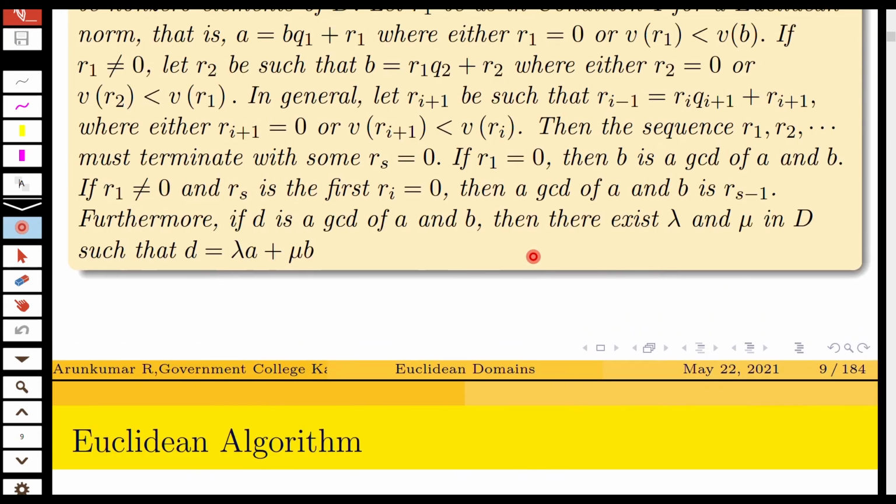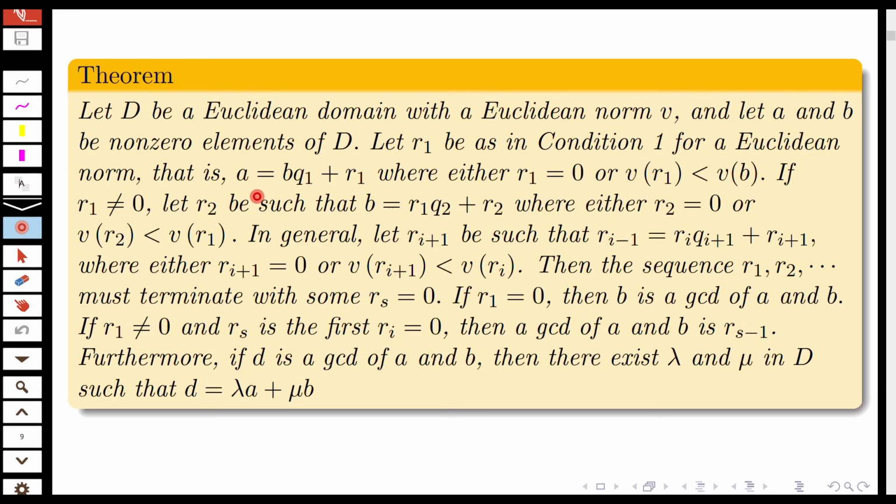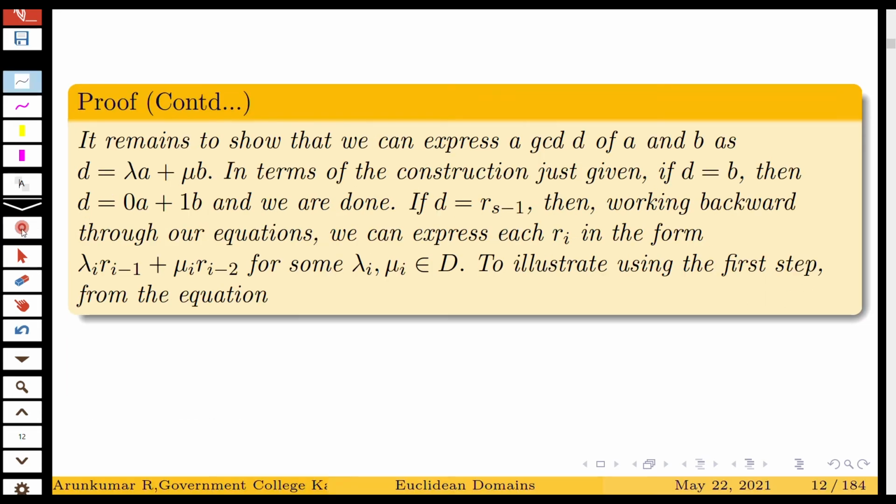So we have seen that if we express A is equal to BQ1 plus R1 and B is expressed as R1 Q2 plus R2, etc. Then this sequence must terminate with some Rs equal to 0, and the last non-zero remainder is the GCD of A and B. Now it remains to show that we can express the GCD of A and B as D is equal to lambda A plus mu B.